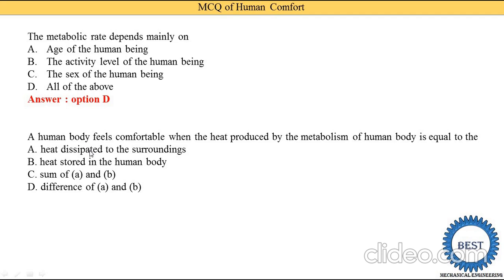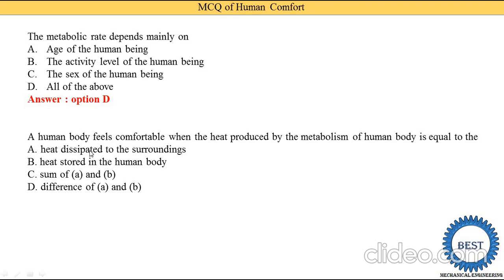Similarly in the human body, from what we eat, some is converted into work in our daily activities. Some of the energy produced by our body is transmitted in the form of heat to the atmosphere, and some is stored in our body. Suppose our body temperature increases due to some of the energy stored in our body. Why is energy stored in the body? Because we are not dissipating heat to the surroundings.